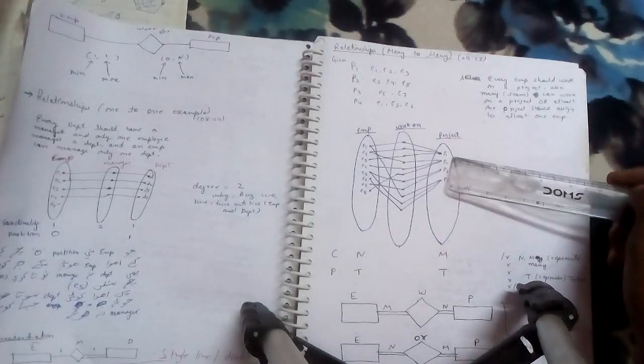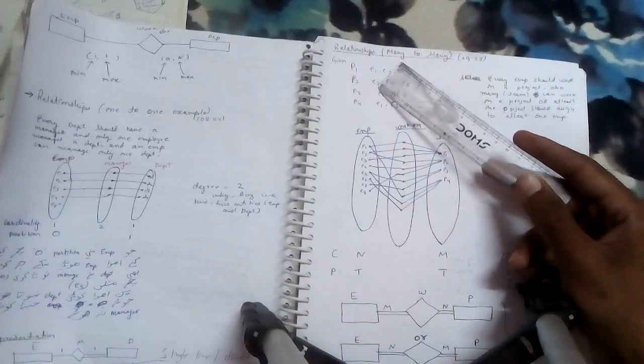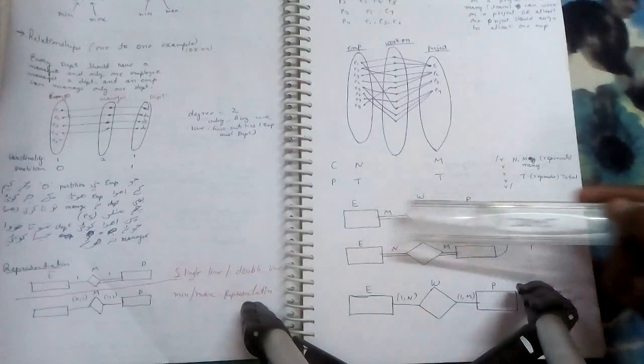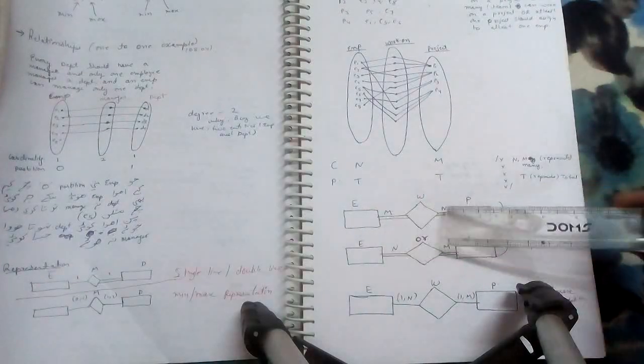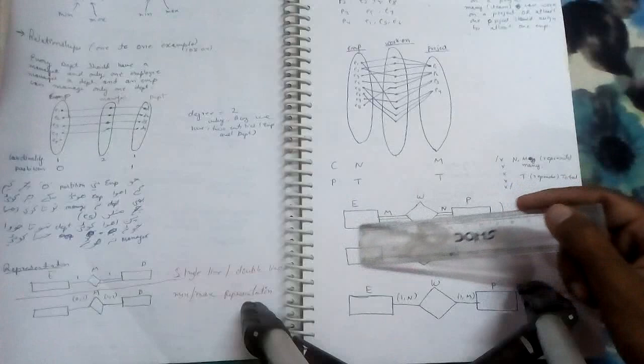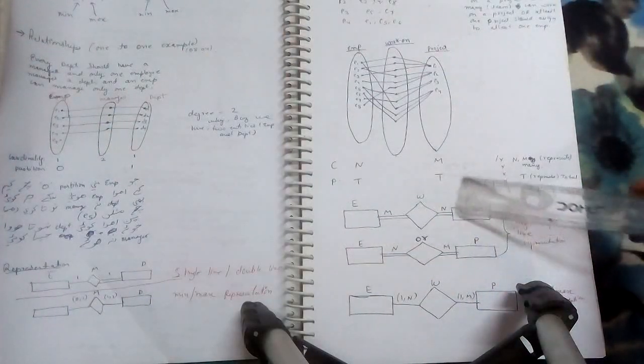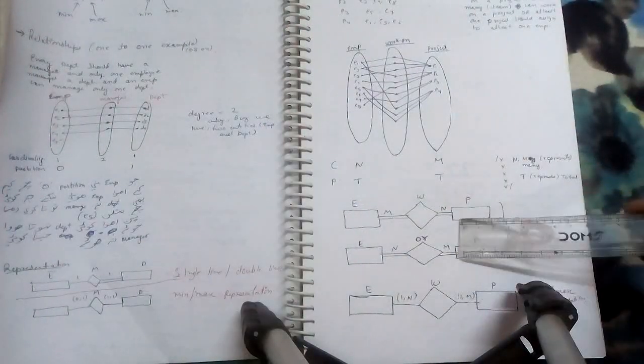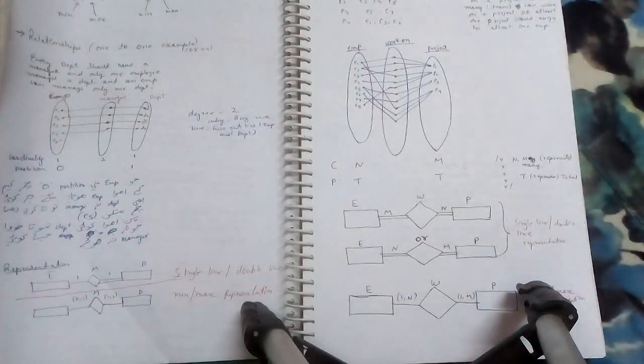So what is this? Well, an employee can access many projects. Similarly, a project can have many employees. So this kind of relationship is known as a many-to-many relationship. Now we can represent many-to-many this way. This is entity E and this is a project P. So M and N mean there can be many employees in a project, and an employee can have N number of projects, and there can be M number of employees a project can have. So this kind of relationship is a many-to-many relationship. I hope it's clear, dear.